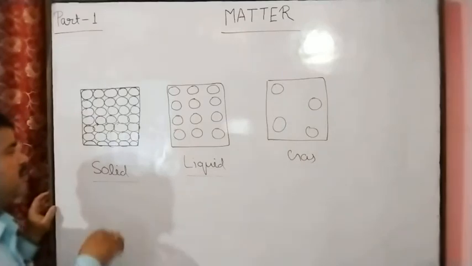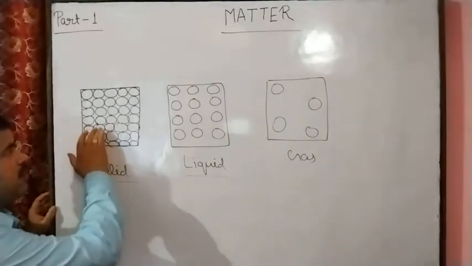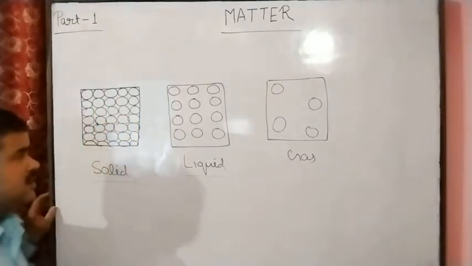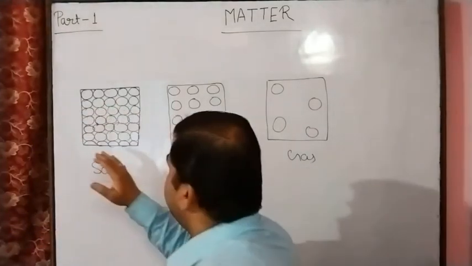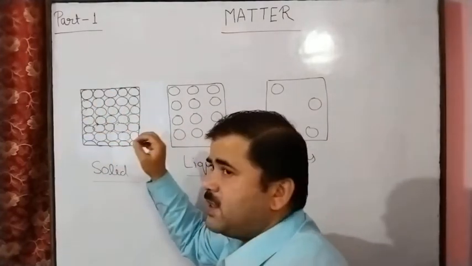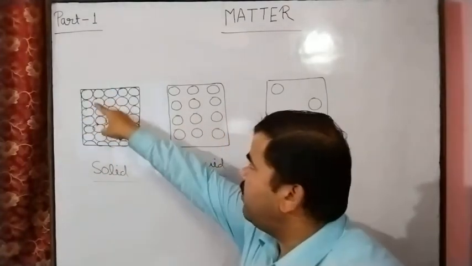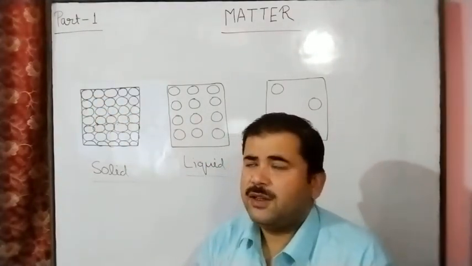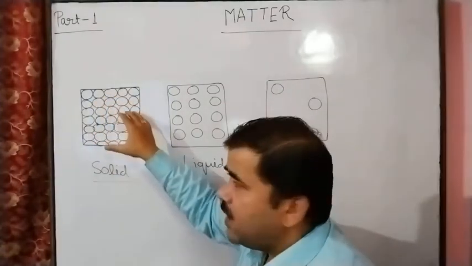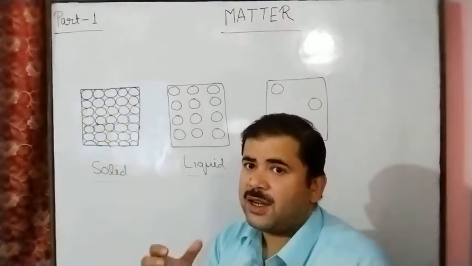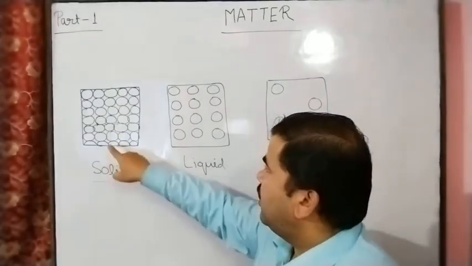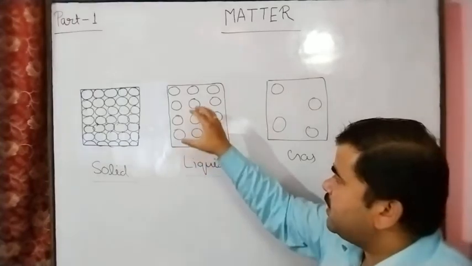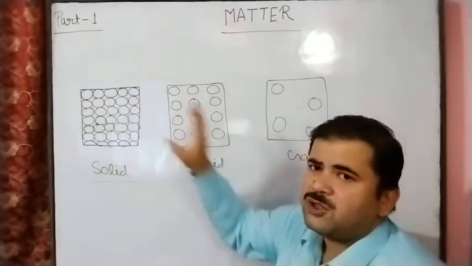theory of matter. So in the solid state, we can see the particles are arranged in a regular, systematic pattern. Here in the solid state, all the particles are arranged systematically, one by one, just like you are sitting in the class in a systematic way. So here also these particles are arranged systematically in the regular pattern in the solid state.